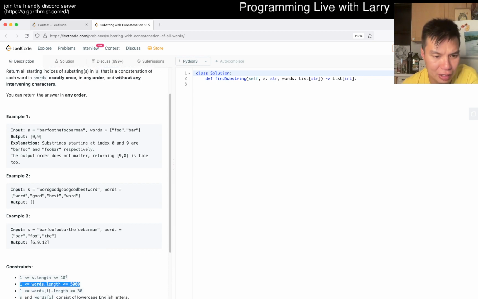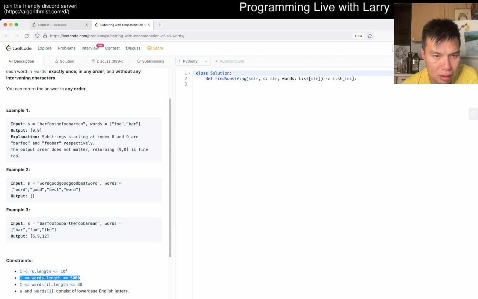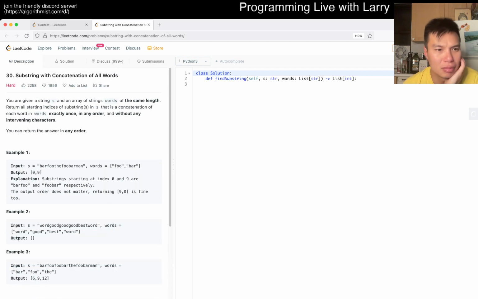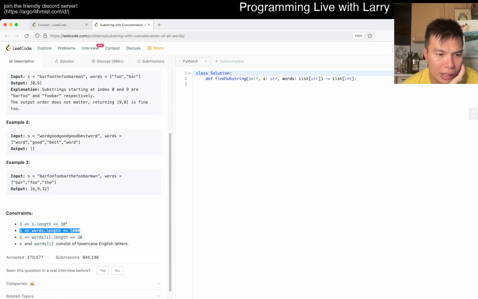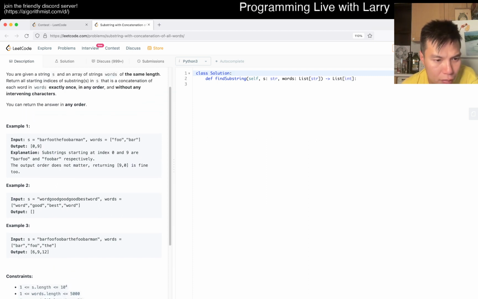That's tricky, isn't it? This is definitely a tricky one, and I'm trying to think. The length of s is 10 to the 5th. Each word is 30 characters, so in the max case the answer is just no, but this is a tricky problem for sure.